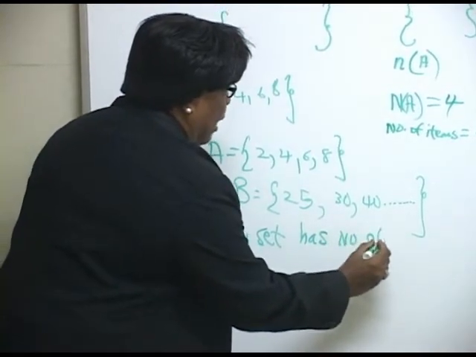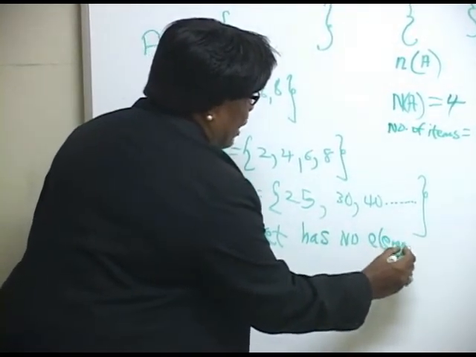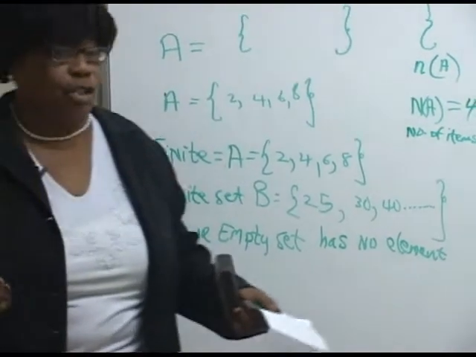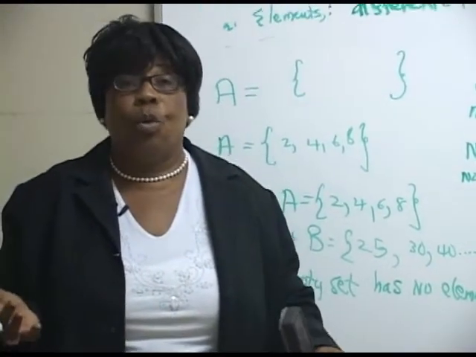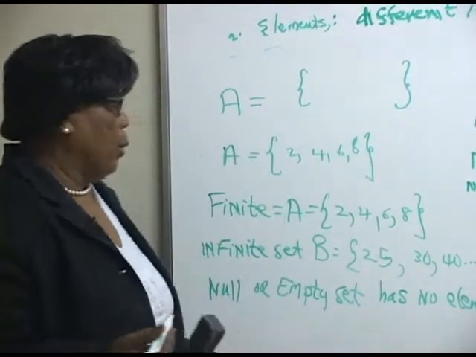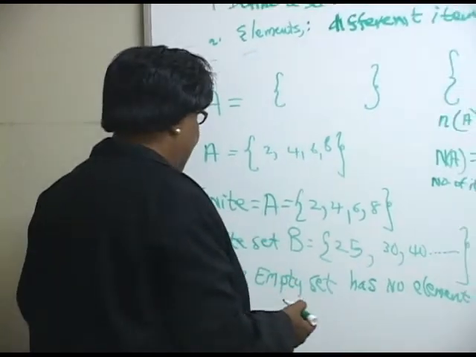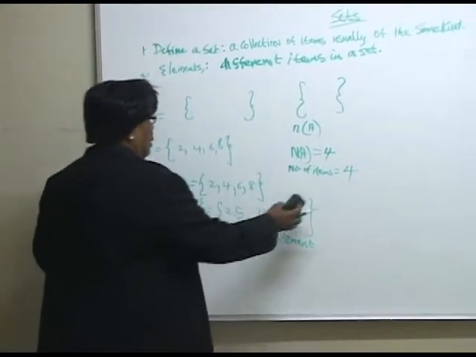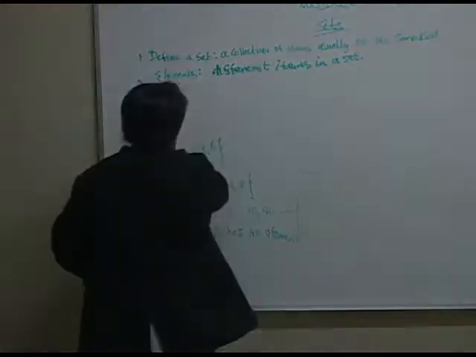Let's use our set language. It has no elements. And instead of elements, interchangeably, we can use the words no members. So it has no element. The notation for our null set, let's get rid of these things so that you can see this one.